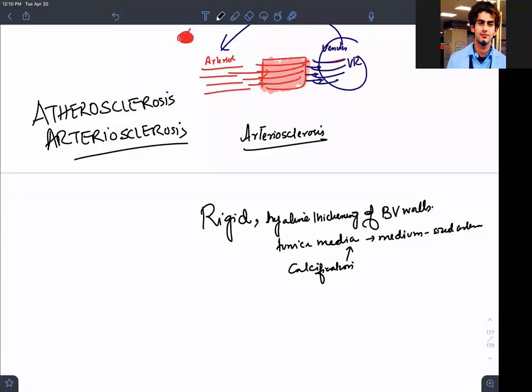So atherosclerosis, that's why I told you in the beginning, guys, is a disease of the intima, while arteriosclerosis is a disease of the media, the tunica media. That's the beautiful thing I can tell you. And if you want to appreciate arteriosclerosis, I will be teaching you this in cardiovascular pathology. Definitely, we will enjoy it.